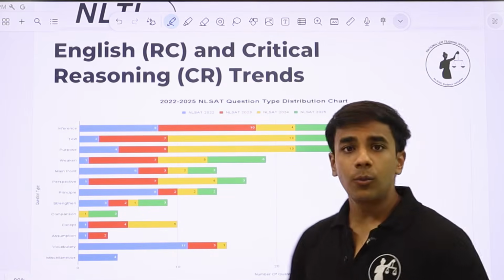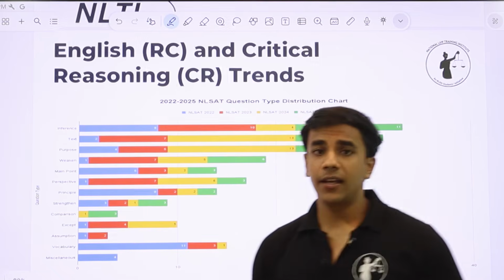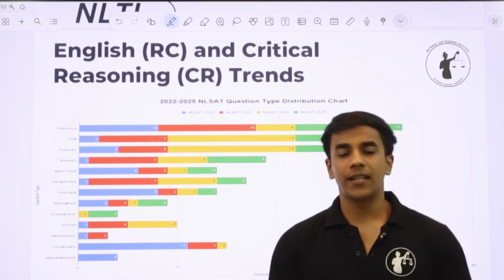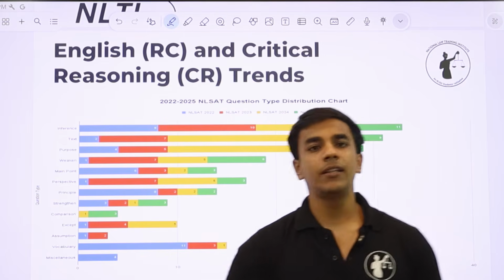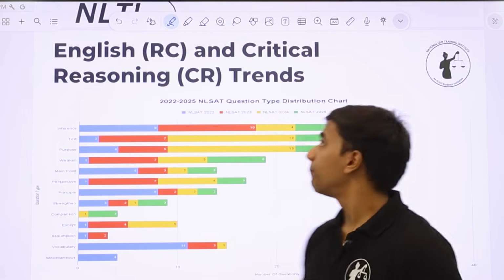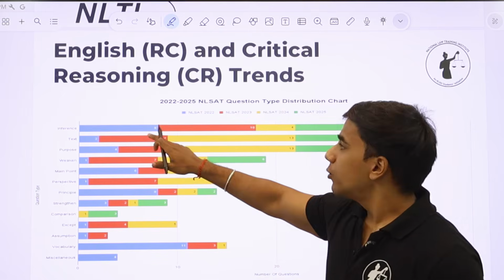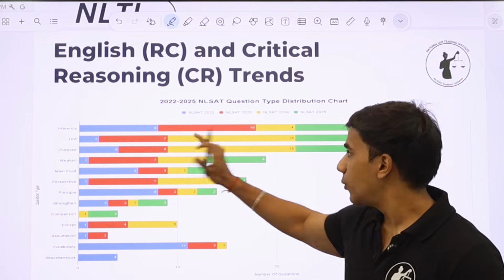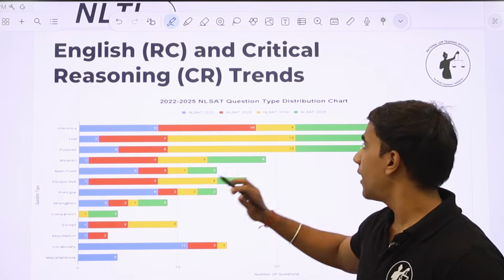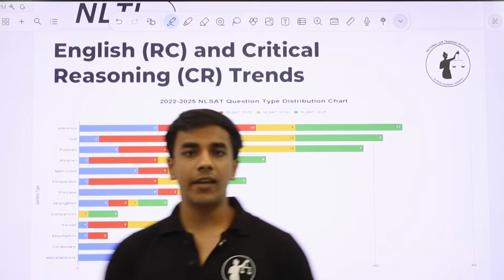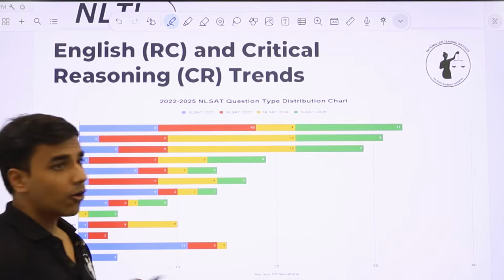Now this is the brilliant work that has been done by our team, and this is a very important slide for you to know what to expect in NLSAT 26 and what has been the case from NLSAT 22 to NLSAT 25. So the blue color you see is for the questions asked in NLSAT 22. Red is for NLSAT 23, yellow is for NLSAT 24, and the green one is for NLSAT 25 that was held very recently.